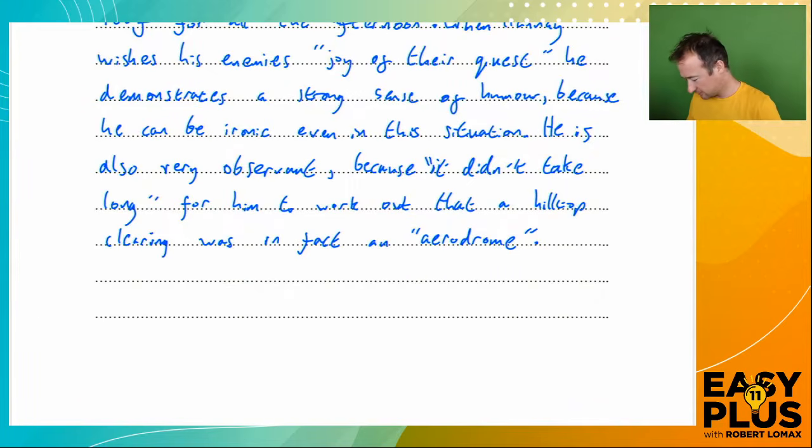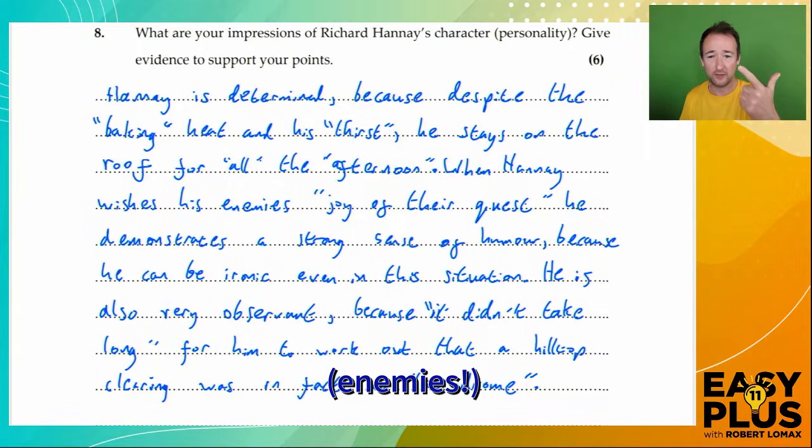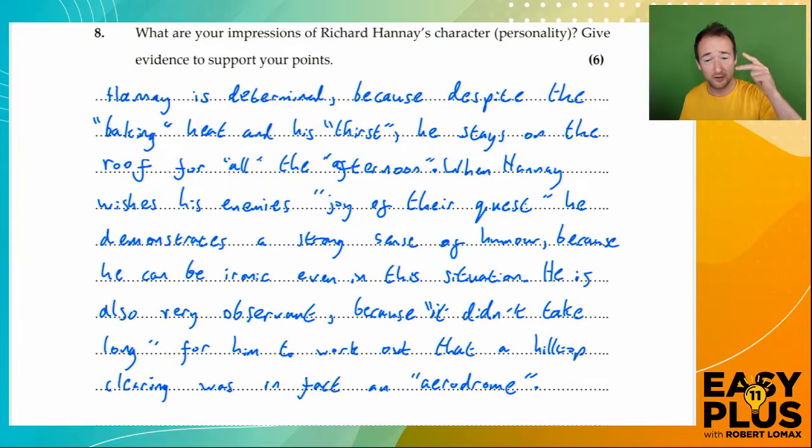So that's how you do it. We've got a really clear answer here that very obviously gets 6 marks. Let's read through it quickly. Hane is determined because, despite the baking heat and his thirst, he stays on the roof for all the afternoon. 2 marks so far. When Hane wishes his enemies joy of their quest, you'll get the mark as long as the evidence is relevant to the point. He demonstrates a strong sense of humour because he can be ironic even in this situation.